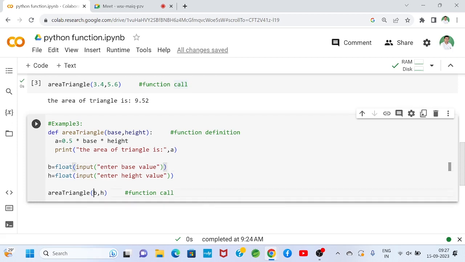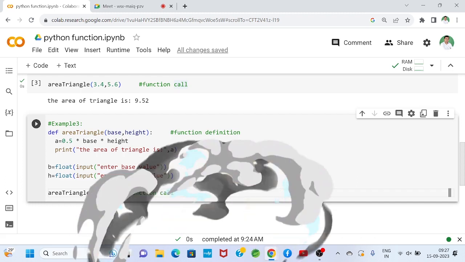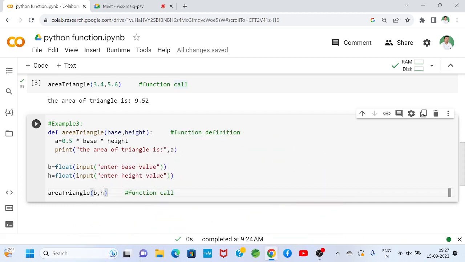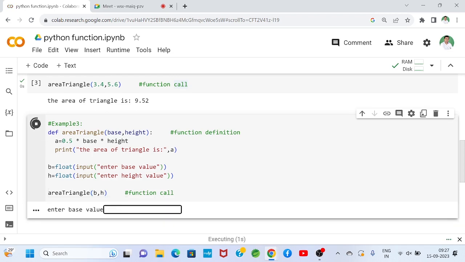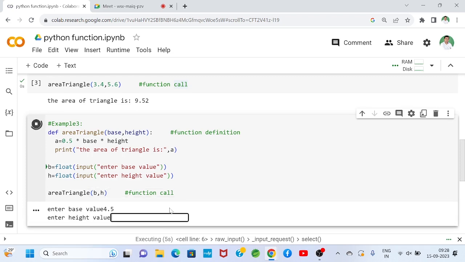So now B and H are actual arguments, base and height are formal arguments. In function context, actual arguments equal formal arguments. That means whatever B value I take is the base value, and whatever H value I take will be the height value. Now you see, I will hit run. Enter the base value, let it be 4.5, enter.